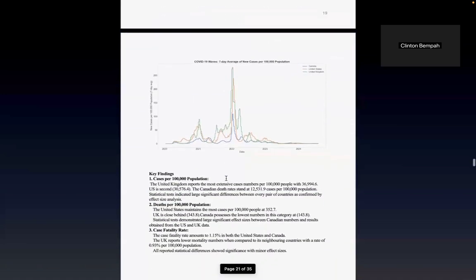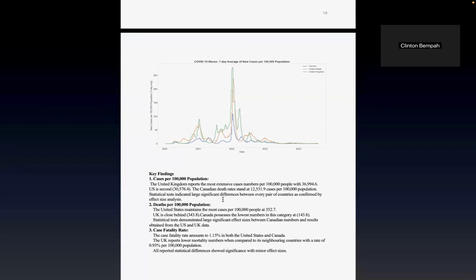The United Kingdom reported the most extensive cases per 100,000 with 36,946.6 cases, whereby the United States came second with 30,576, and Canada stands at 12,531.